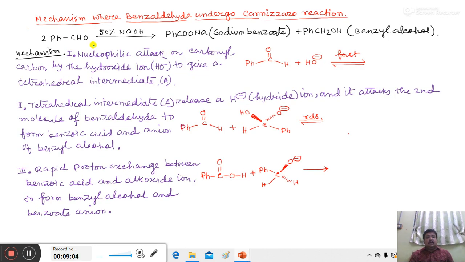When benzaldehyde undergoes Cannizzaro reaction, it forms sodium benzoate and benzyl alcohol.